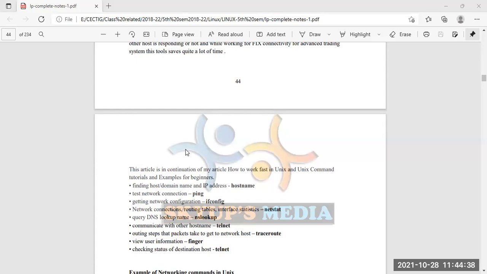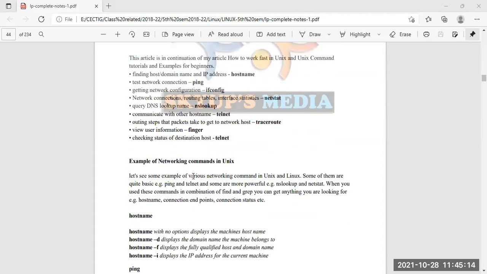Third one is ifconfig. Fourth one is netstat, then nslookup, telnet, traceroute, pinger. These are the commands available that will help us communicate with the internet in our Linux operating system. Each of these commands has a particular purpose. What is each one all about? We will see one by one. Okay.